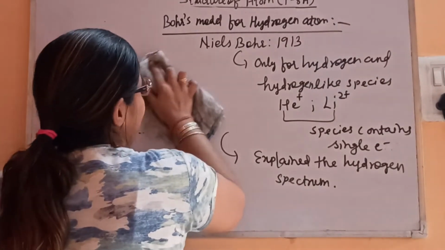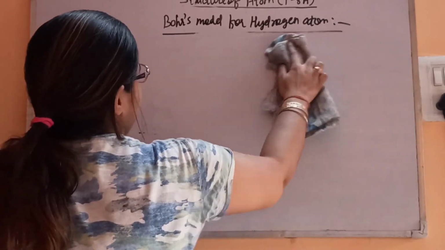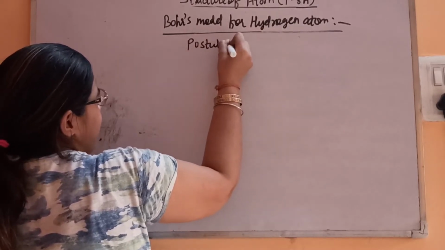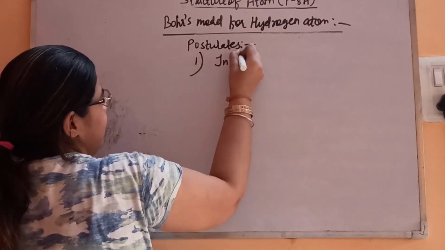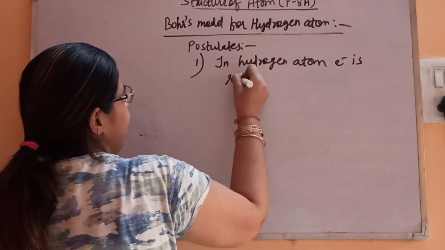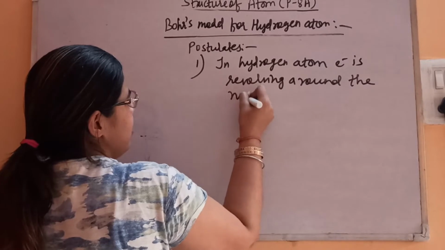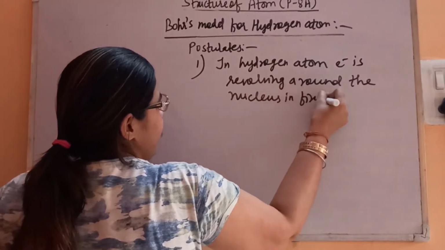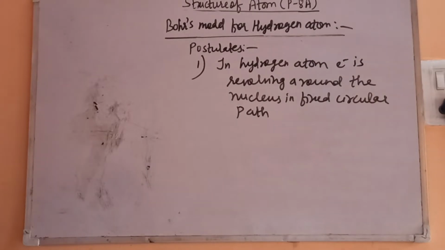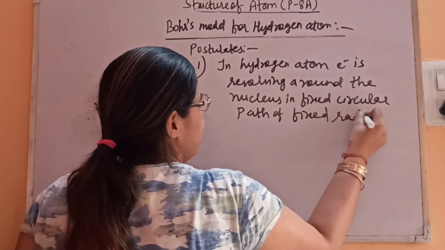What are the postulates of the model? So the first postulate is that in the hydrogen atom, the electron is revolving around the nucleus in a fixed circular path of fixed radius and energy.